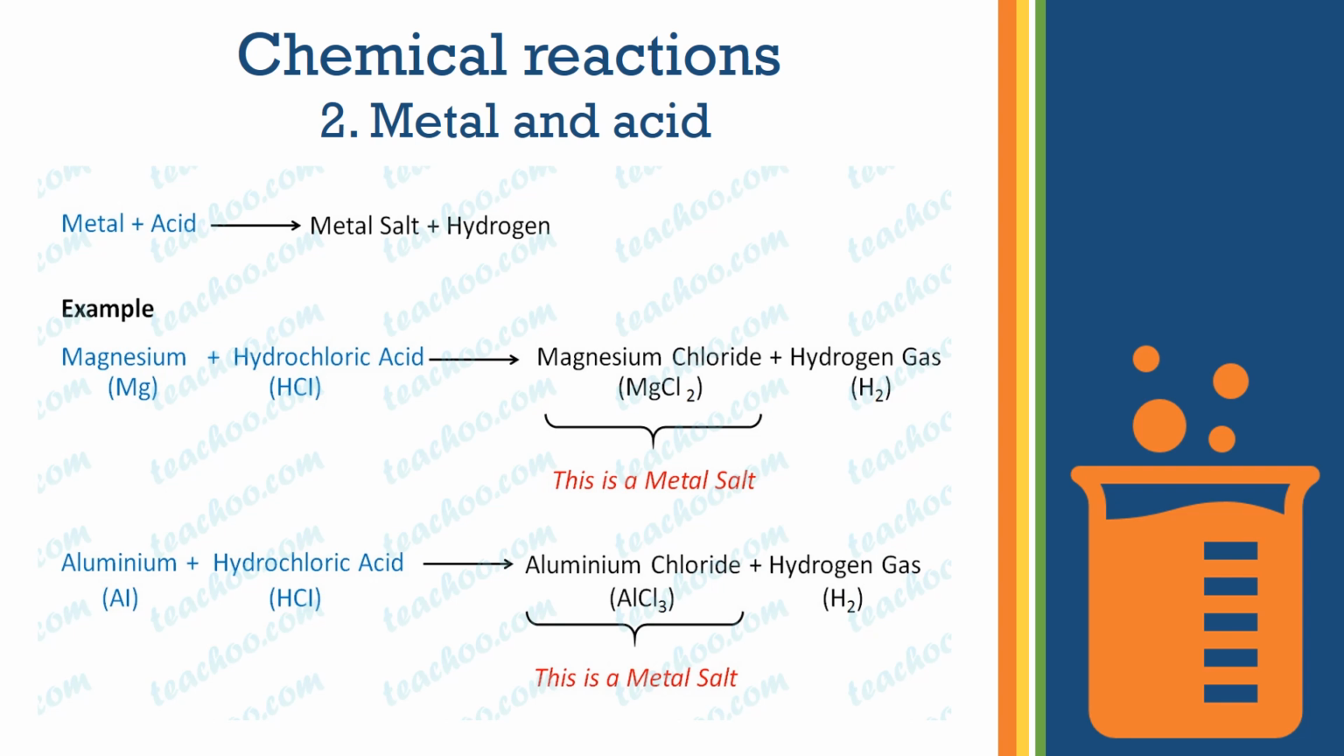Metal reacting with acid. Whenever any metal reacts with acid, it will form the metal salt and hydrogen gas will be liberated. Example, when magnesium reacts with hydrochloric acid, it will form magnesium chloride and hydrogen gas. Similarly, aluminium reacts with hydrochloric acid to give rise to aluminium chloride and hydrogen gas. If zinc reacts, then it will form zinc chloride and hydrogen gas. So based on which metal is reacting, the corresponding salt and hydrogen gas will be released.